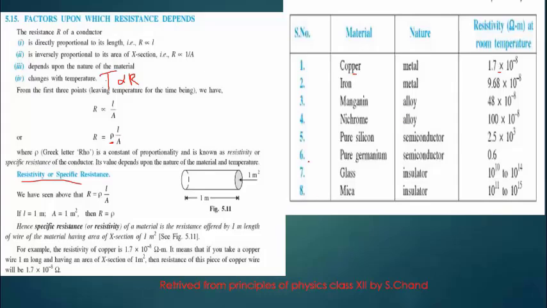The most important materials that you should note here are nichrome, and one which is not here is constantan.